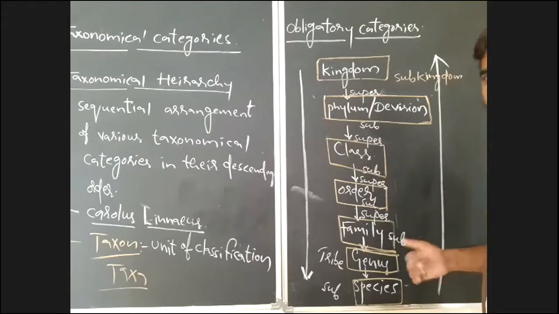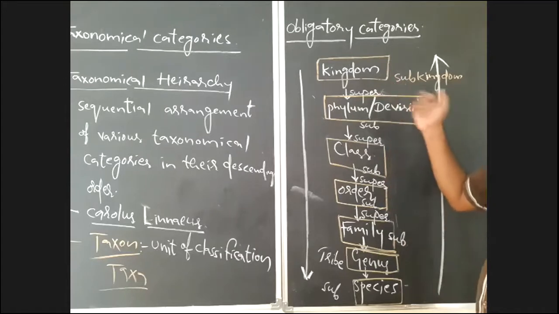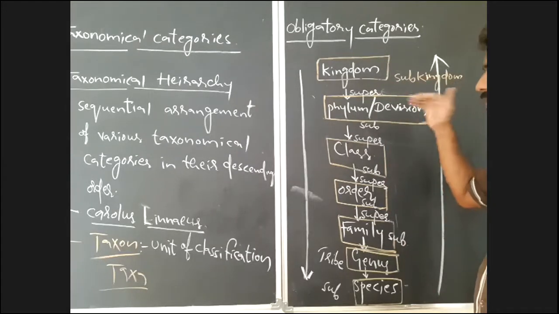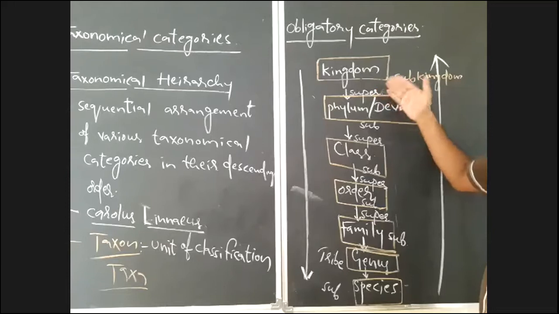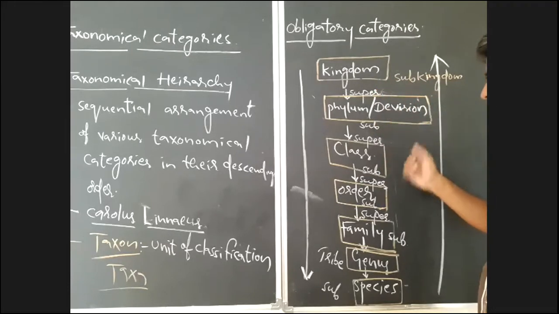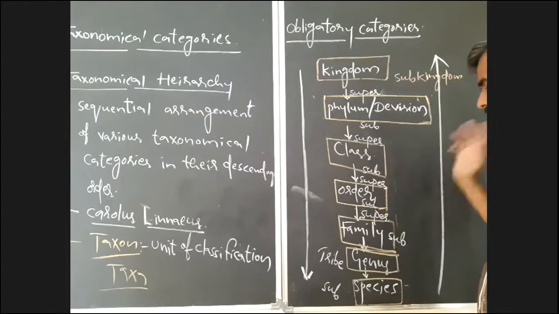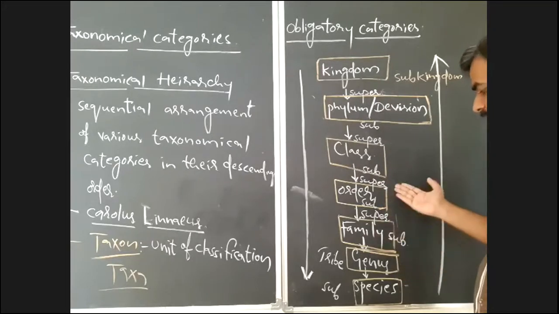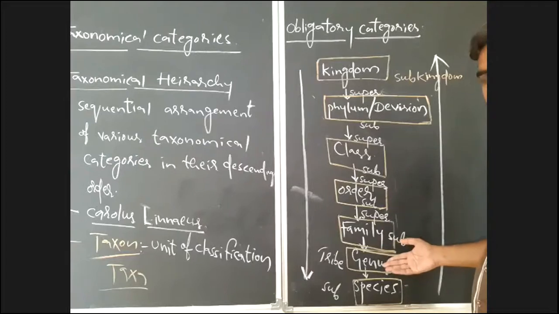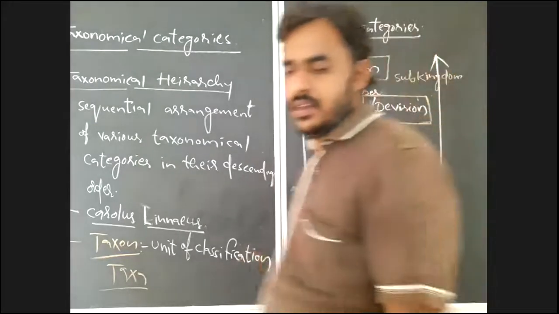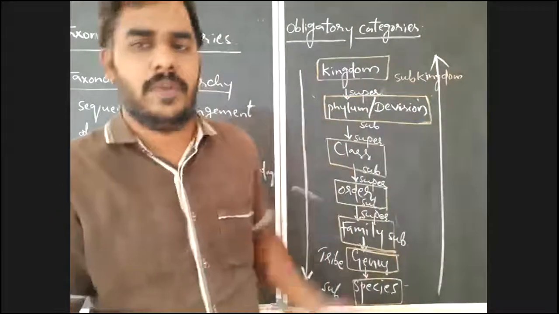Along with this, you may use some intermediate categories like subkingdom, superphylum or superdivision, subphylum or subdivision, superclass, subclass, superorder, suborder, superfamily, subfamily, genus, species. In between there, tribe and subspecies also you may use.